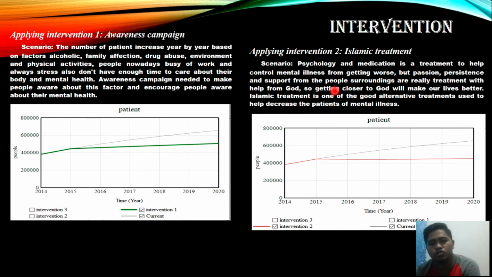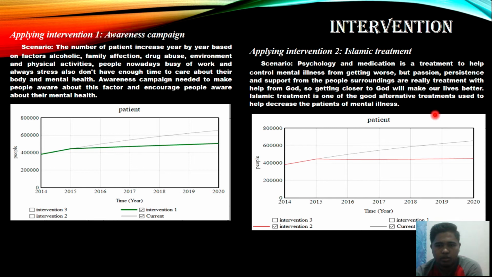For intervention 2, Islamic treatment, psychology and medication treatment serve as a control method from getting worse. The patient's persistence and support from the people surrounding are real treatment which helps from God. So getting closer to God will make our life better.